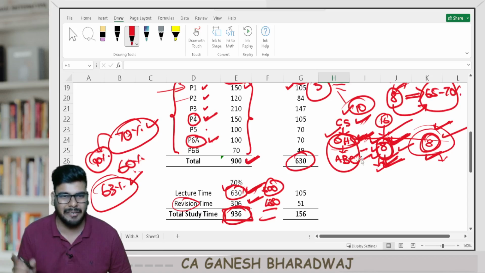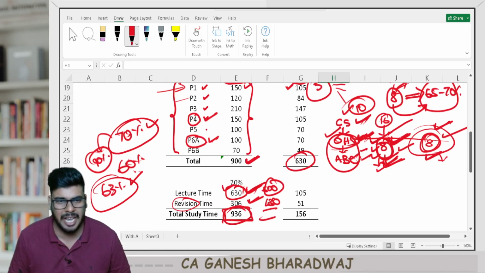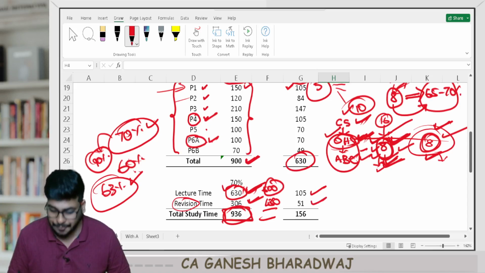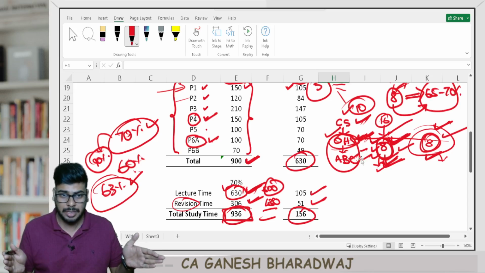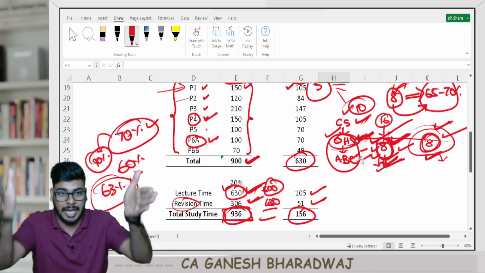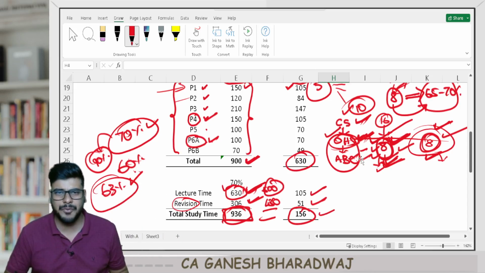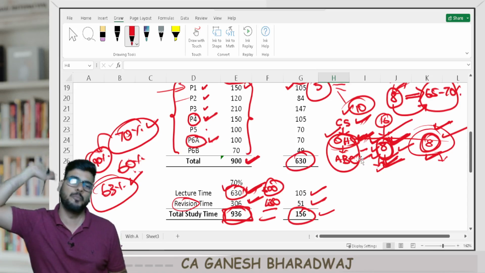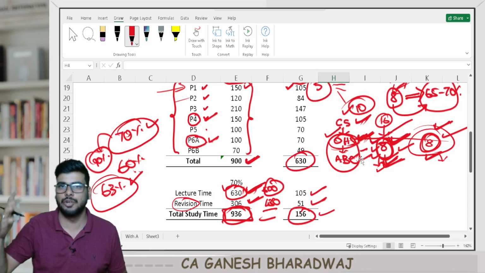So, 630 divided by 6 on an average for every subject, you can watch the lectures for 105 hours and revise it for 51 hours, which means on an average, you have about 150 hours just to cover the important chapters inside every single subject. You tell me, 150 hours for one subject, that too only the important part, is like super. It's really great. You can spend a lot of time.